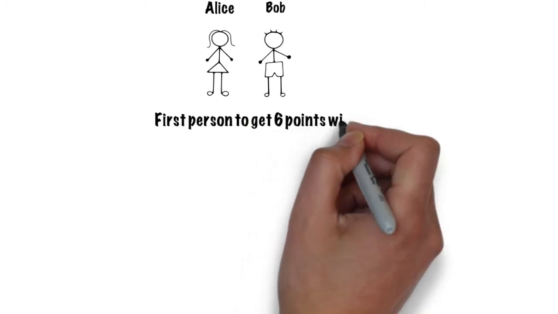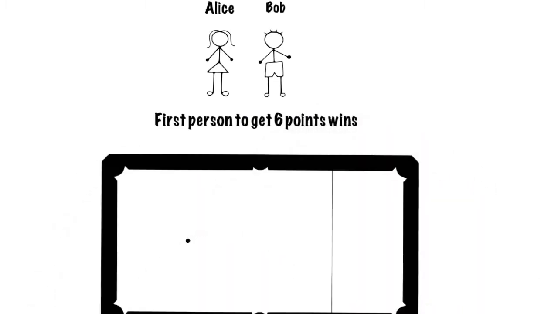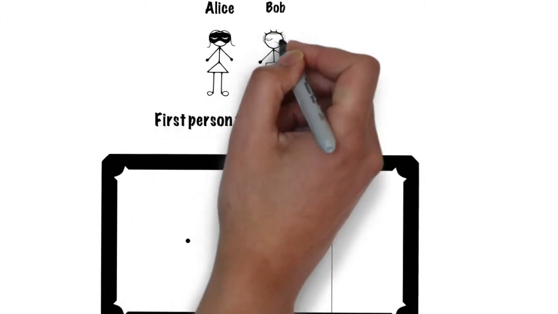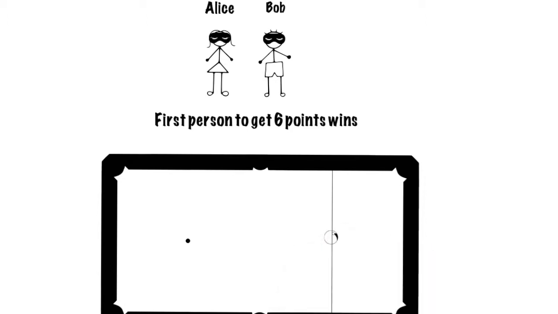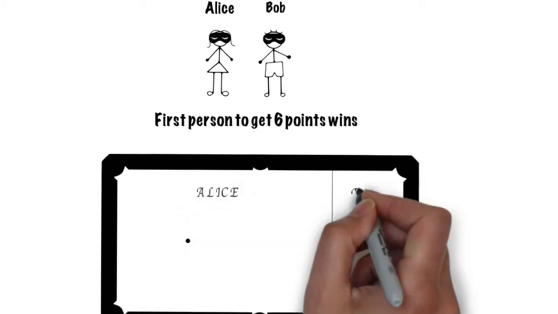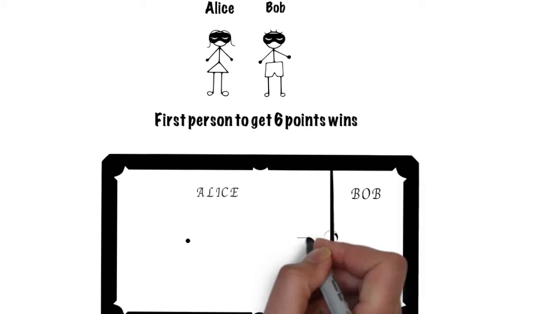The way each point is decided is a little strange. The casino has a pool table that Alice and Bob can't see. Before the game begins, the casino rolls an initial ball onto the table, which comes to rest at a completely random position, which the casino marks. Then each point is decided by the casino rolling another ball onto the table randomly.